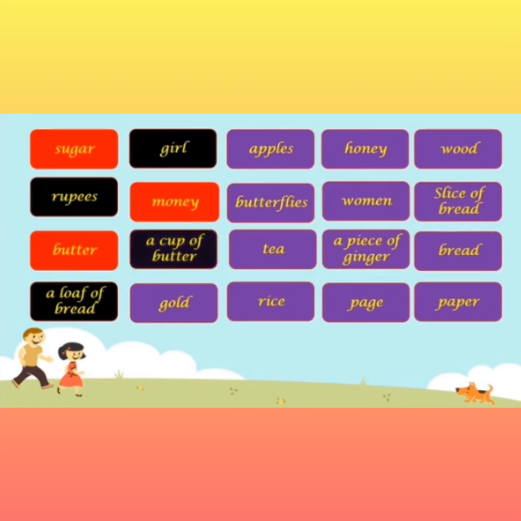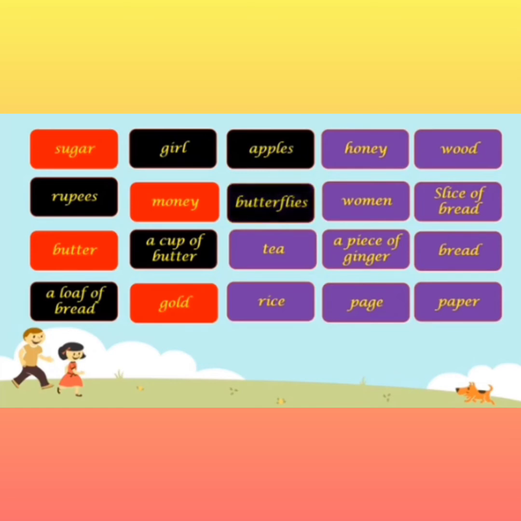So that is countable. The next one is gold. We cannot count gold. You cannot say I have 1 gold or 2 golds. So that is uncountable. The next one, apples. Yes, we can easily count apples. So that is countable. Butterflies. Yeah, we all can count butterflies. So that is also countable.